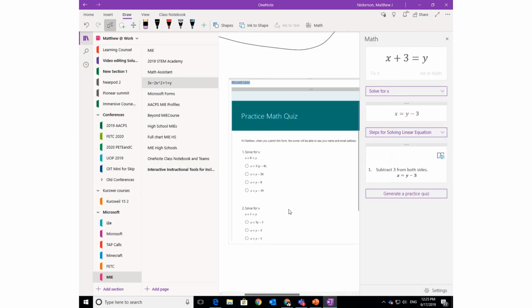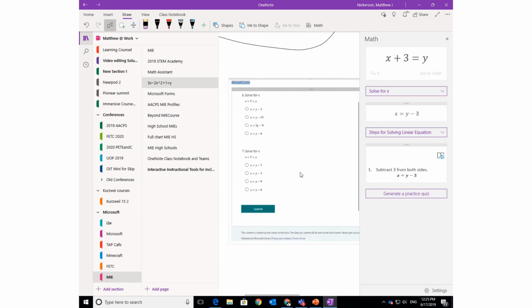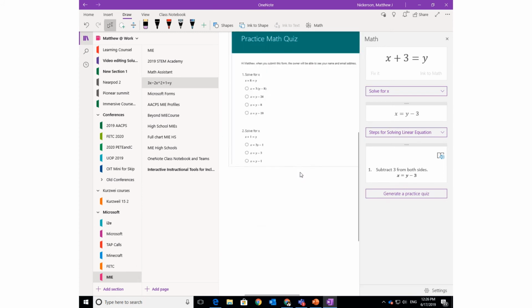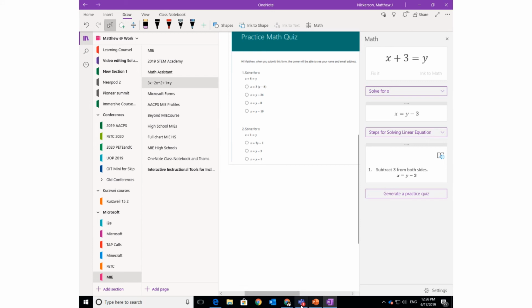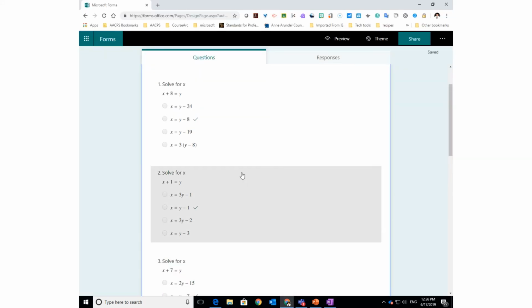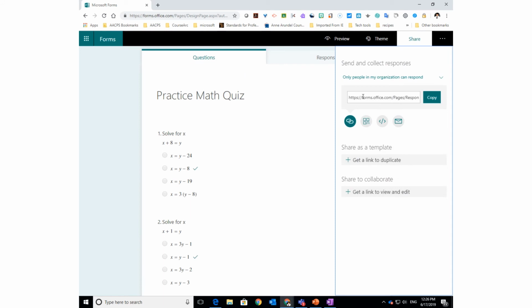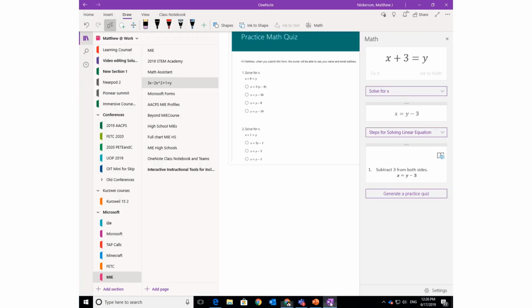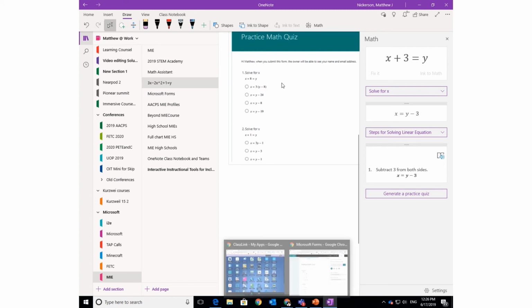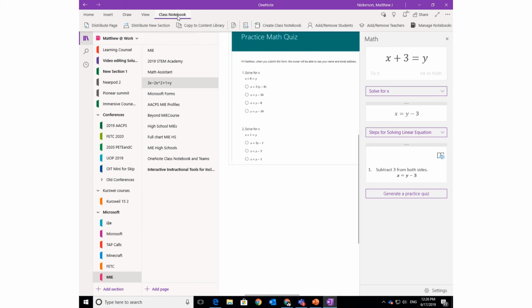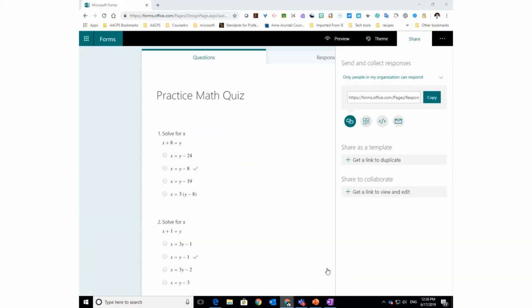So if I go back to OneNote, I have that embedded here within OneNote. So I can now share this page to my students, or I can take this Google form and get a link to share this with students directly, and then they'll be able to click on that link and answer this question here. The way you would use this within OneNote if you didn't want to share it as a link is you'd put this in OneNote Class Notebook, and then you would distribute this page to all of your students. So each student would get this on their page, which is probably an advantage over doing it directly in Forms.